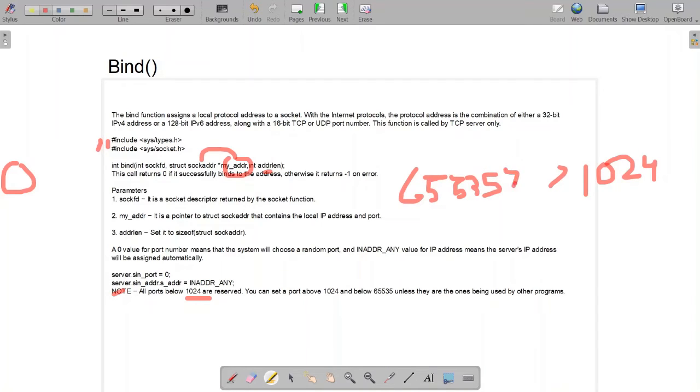So our port number must fall in this range because the other ones are used by other programs. For example, the web server uses port number 80. Similarly, there are different port numbers assigned for different programs.